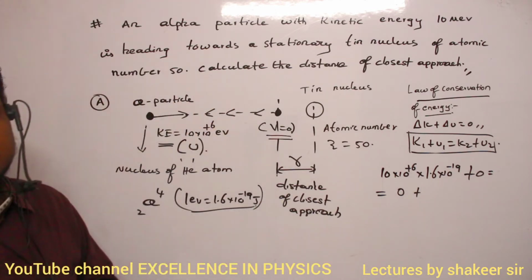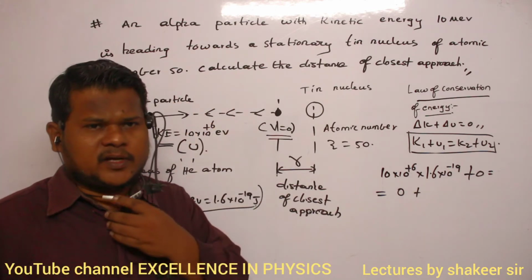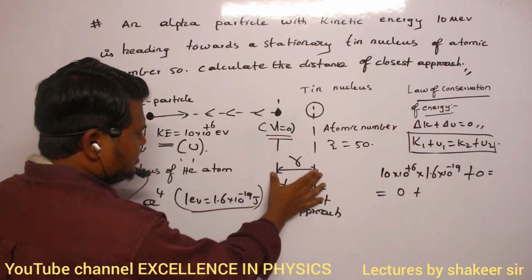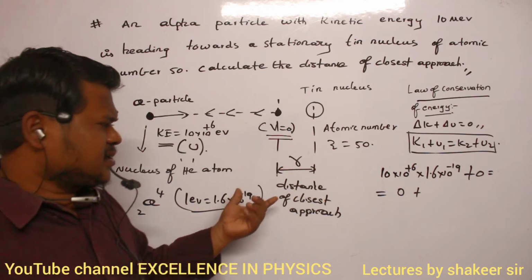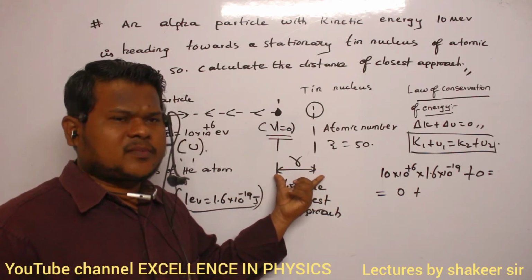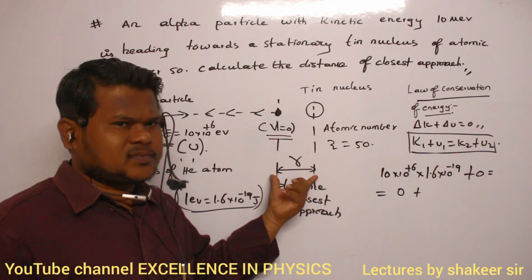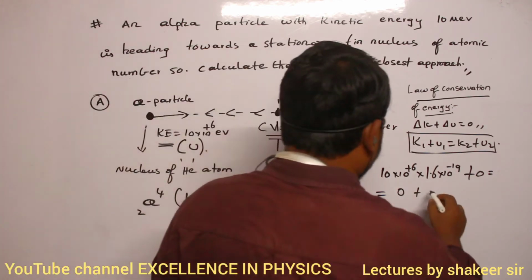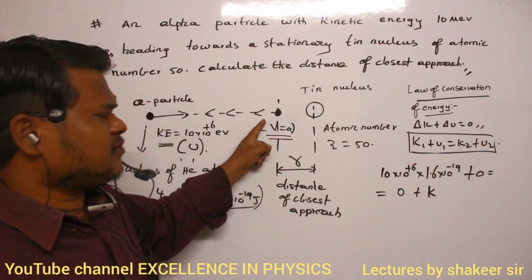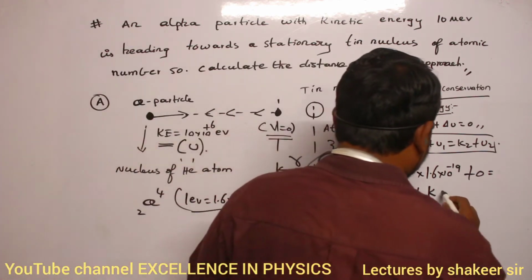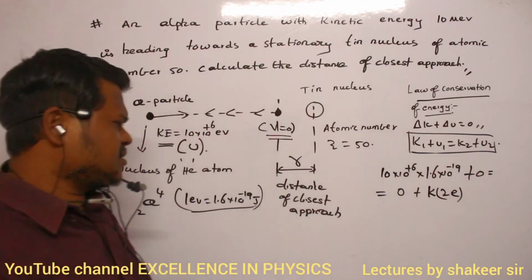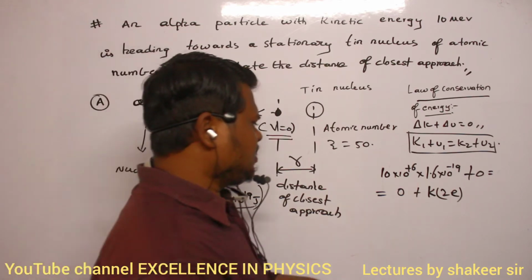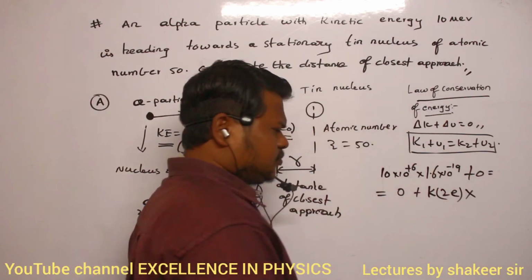Now, final potential energy is how much? The alpha particle and nucleus are present at a distance of r. When two charged particles are at a distance of r, what is the formula for potential energy? Yesterday only we have studied: K Q1 Q2 divided by r. Q1 means the charge of the alpha particle. What is it? 2e, because it has proton number 2, so 2 times the charge of a proton.